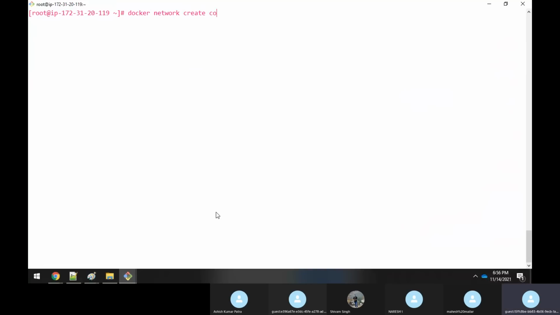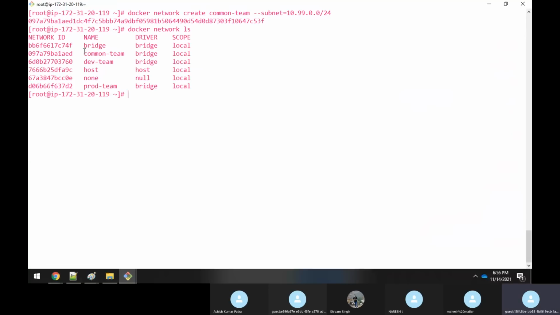What is the name? I will give something like common-team, and I will give the subnet also. Subnet equals 10.99.0.0/24. Correct? Now if you execute docker network ls, you can see that you have got one more network.